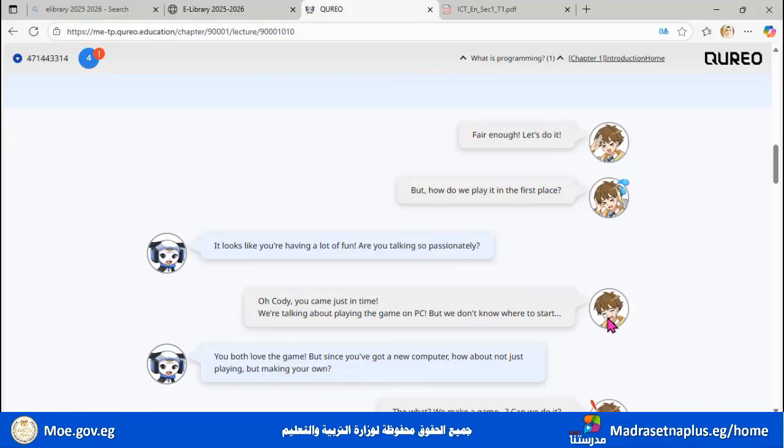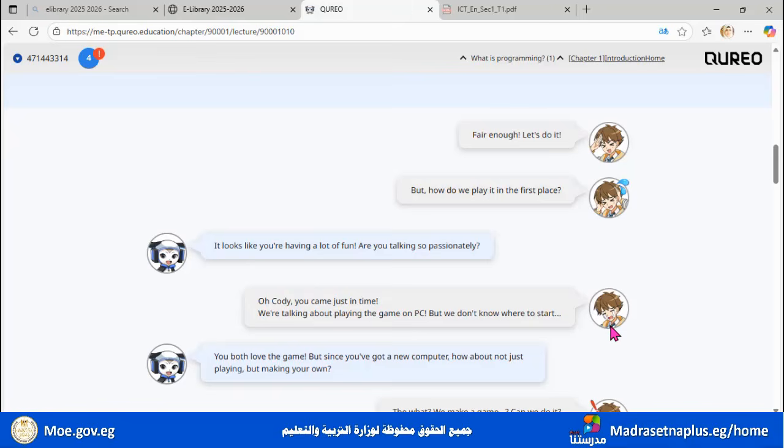And here Ricky says, "Oh, Cody, you came just in time. We're talking about playing the game on PC, but we don't know where to start." So, this is a scene for you, dear students. They want you to go in the mood. They want you to understand how you can code, how you can program, or create a program.